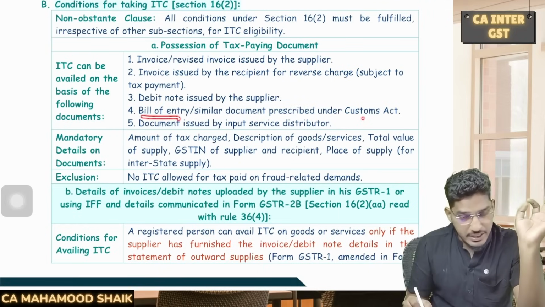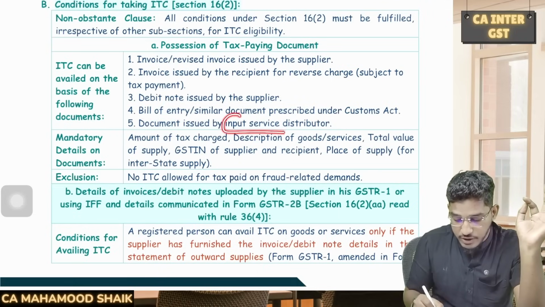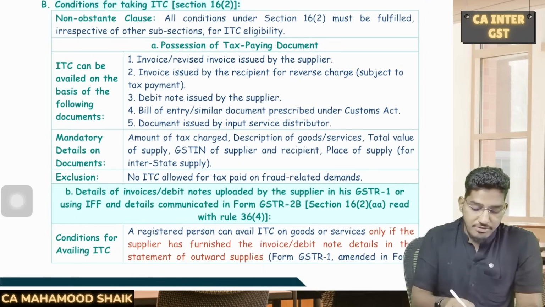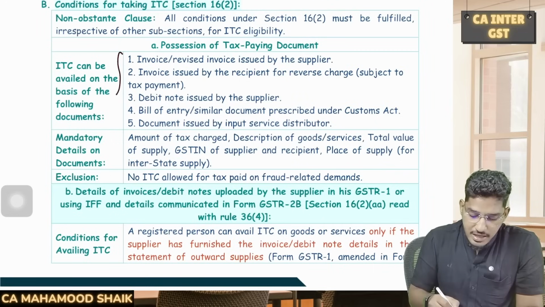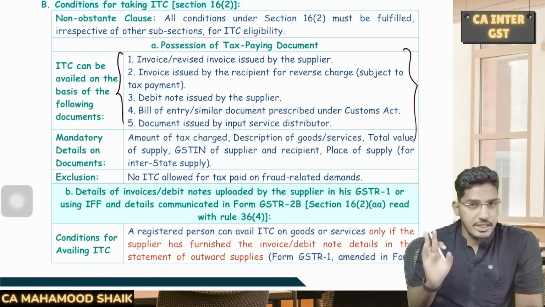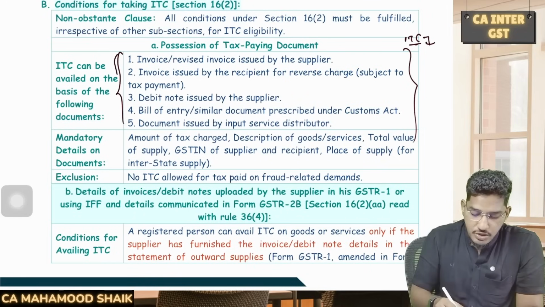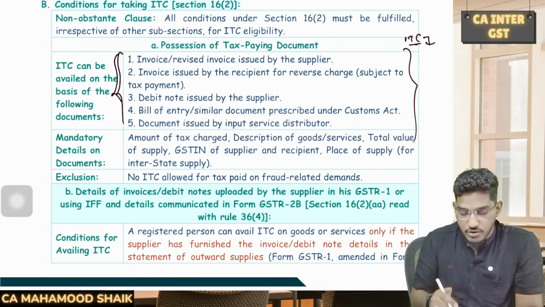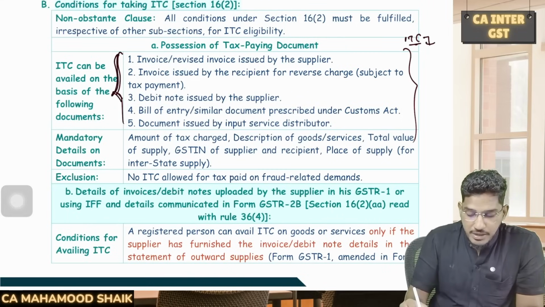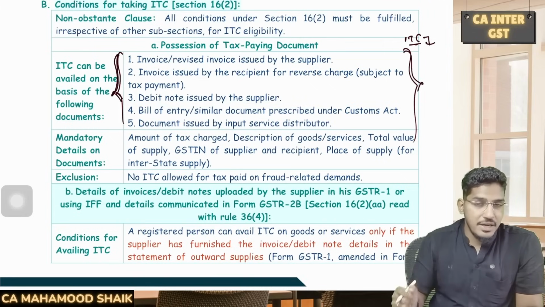Bill of entry, especially in the case of imports, and invoice given by input service distributor. So you have to be very careful, guys. Only these are the recognized documents for availing the input tax credit. So the person whoever wants to avail input tax credit, he must have possession of any of these documents only, not any other document. Only these documents are permitted, on the basis of which the recipient is able to take